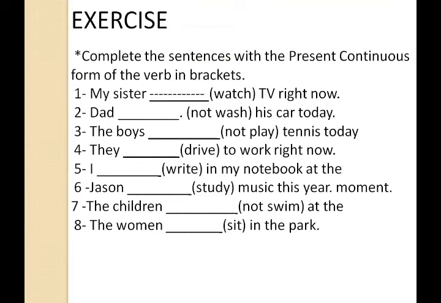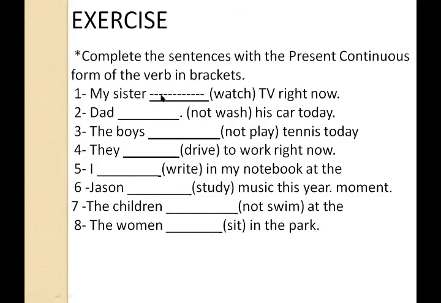First of all, write the question. Complete the sentences with the present continuous form of the verb in bracket. Now, first of all, write the question with the black pointer.